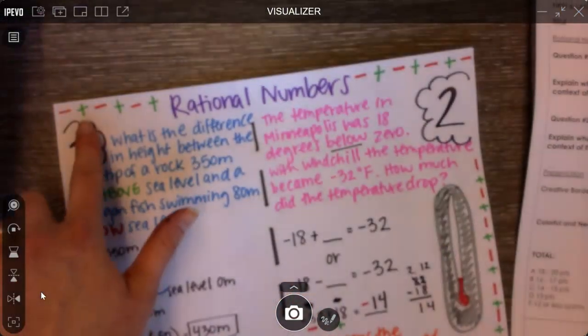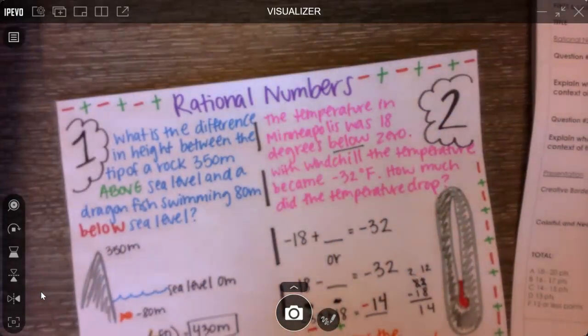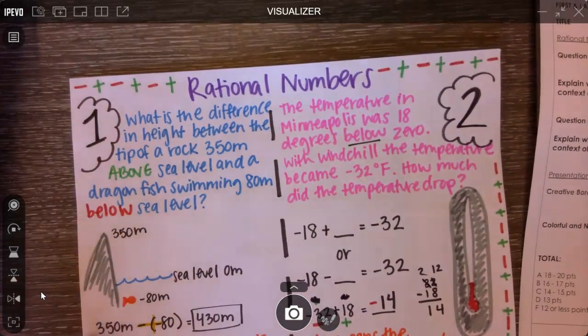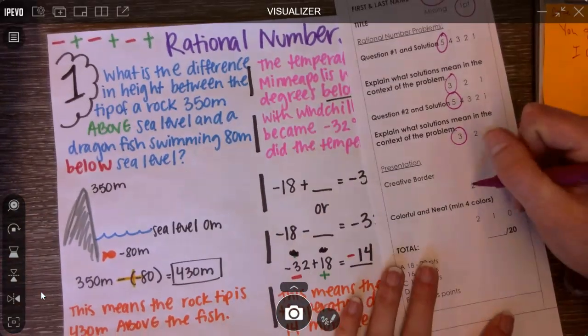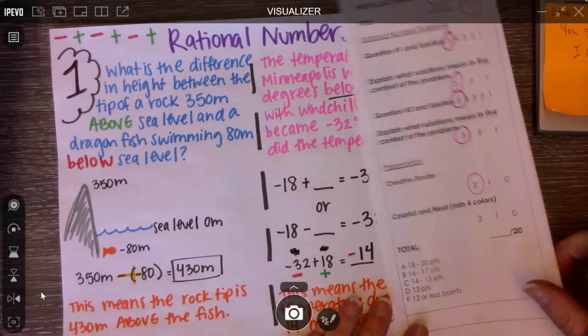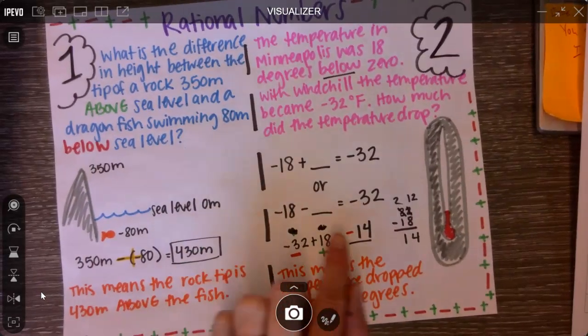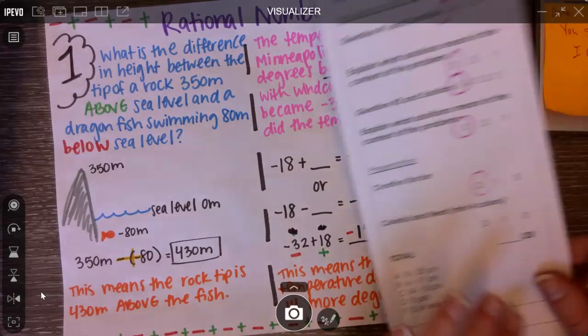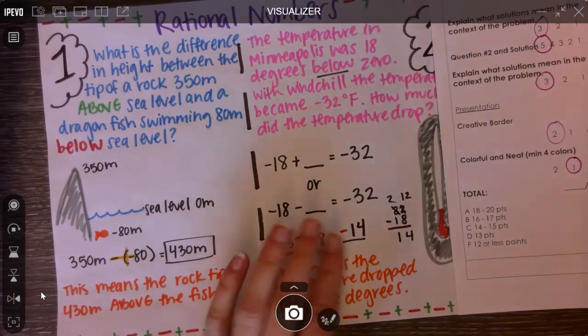Creative border. Okay, here's my border. I just did positive and negatives, kind of like rational numbers all the way around. Now, I didn't have much room on this side, but my whole page is really filled up, so I'm going to say that's really good. Okay, so that's a 2. Colorful and neat. I used lots of colors. There is no pencil, so that's good, but I did mess up here. So I'm going to say that's a 1, because I did mess up a little bit. It's not all the way neat.